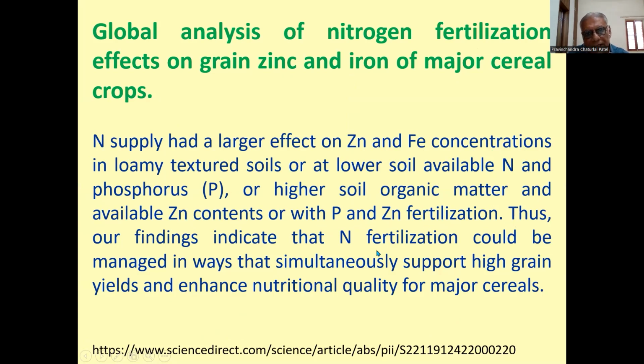Thus, our findings indicate that nitrogen fertilization should be managed in a way that simultaneously supports high grain yield and enhances nutritional quality for major cereals. So nitrogen supply enhances zinc and iron concentration, particularly in loamy texture soil, where soil available nitrogen and phosphorus are lower, or soil organic matter is high.